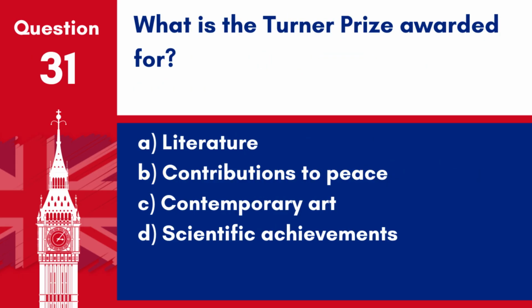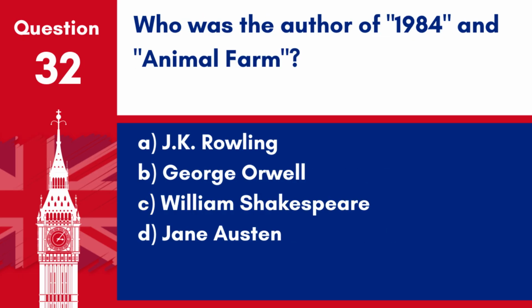Question 31. What is the Turner Prize awarded for? A. Literature. B. Contributions to peace. C. Contemporary art. D. Scientific achievements. Answer C. Contemporary art. The Turner Prize is awarded for outstanding contributions in contemporary art. Question 32. Who was the author of 1984 and Animal Farm? A. J.K. Rowling. B. George Orwell. C. William Shakespeare. D. Jane Austen.